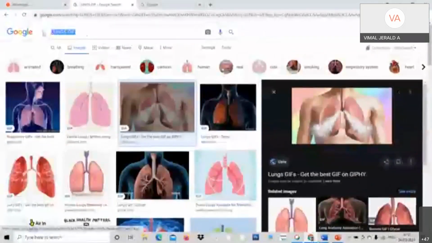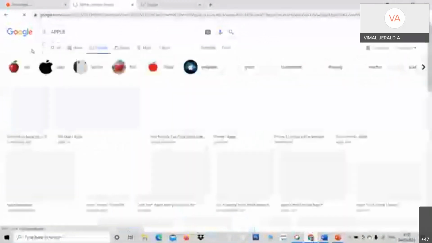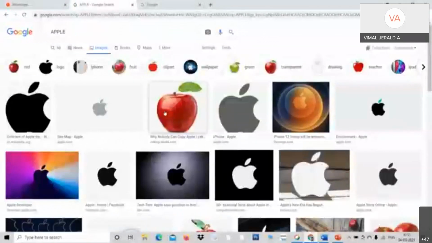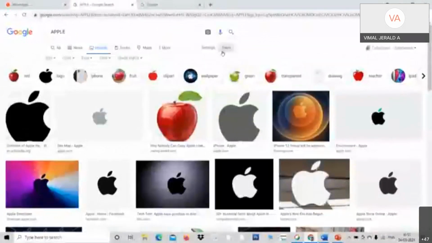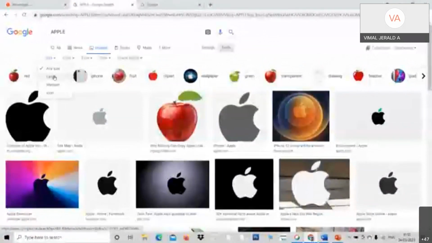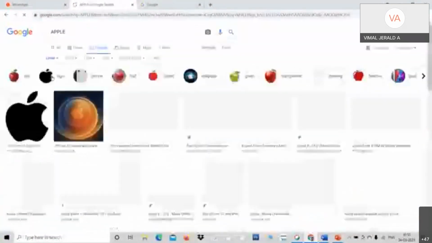Look at here, professors. I would like to take up a simple thing, Apple. I want to know about Apple. See, there is a tool here. Click over the tool here. Look at the tool, and see what size you want: large size, medium size, icon, whatever. I just press large, so only the large size apples come up.